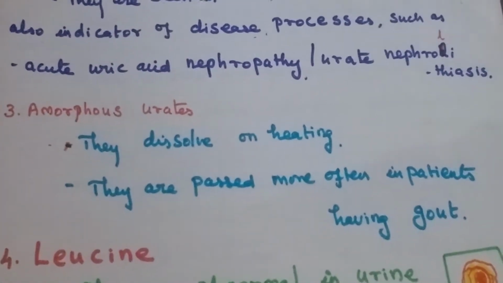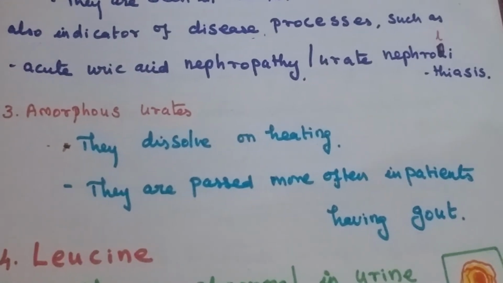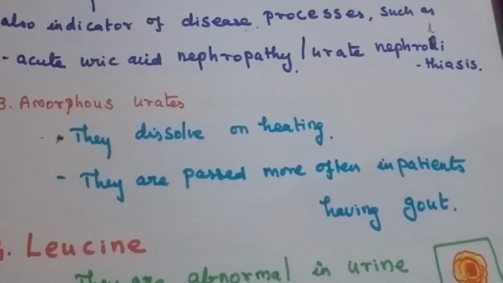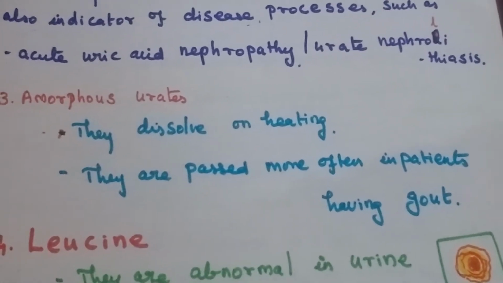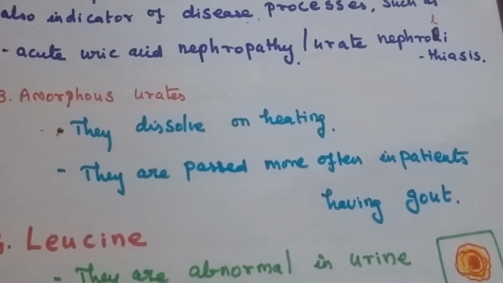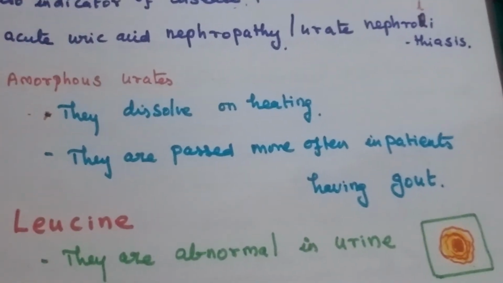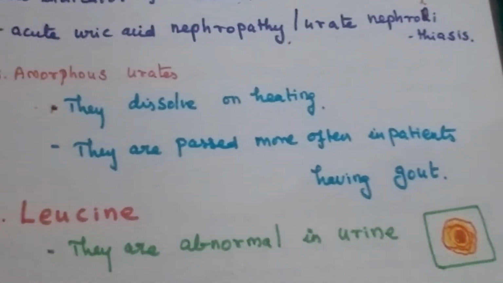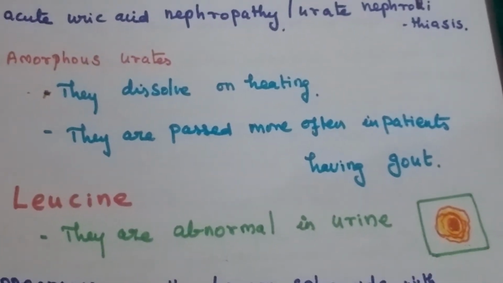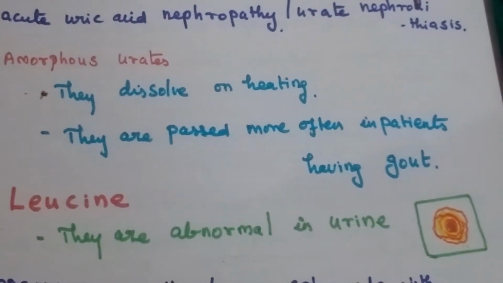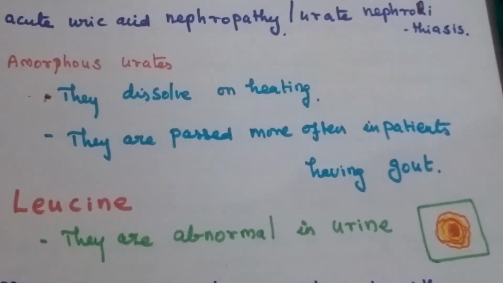Now going to amorphous urates. What is amorphous? That means it doesn't have any particular morphology, it just gives a cloudy appearance to the urine. Urates dissolve on heating and they are seen in some patients who are suffering from gout.